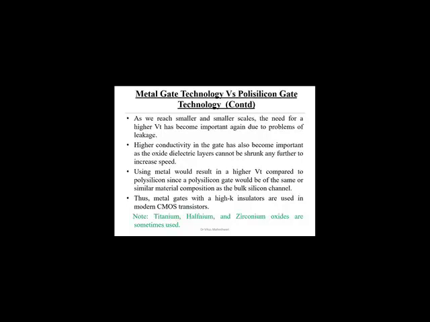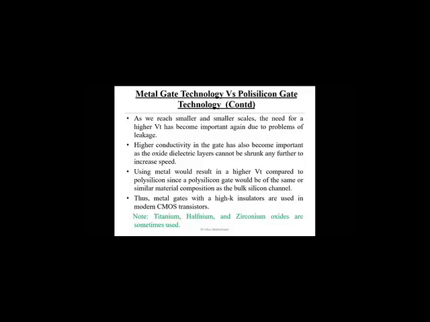We don't want any movement of electrons either towards the gate or towards the body. So we are not using silicon dioxide nowadays as an insulator. We are using a high dielectric, high K oxide layer as an insulator, such as titanium oxide, hafnium oxide, zirconium oxide, and sometimes some other type of oxide depending on the system.